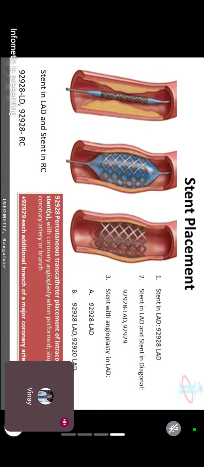Third one, stent and angioplasty in a LAD. Same code, boss. Because we know angioplasty is by default included in the stent placement as well as in the atherectomy.